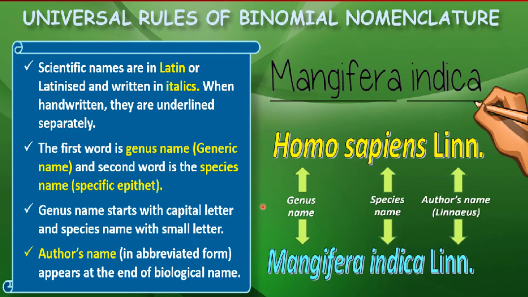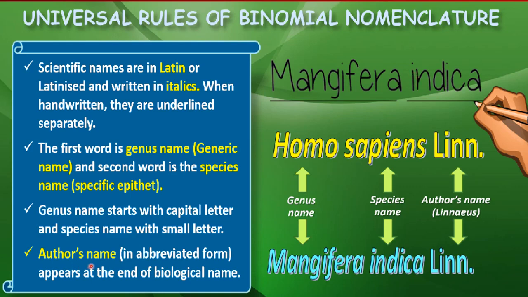Then the third rule for nomenclature is that the genus name starts with a capital letter and the species name with a small letter. So you can see here in Mangifera, M is a capital letter, and the second word, in which the species name is written, starts with a small letter. Like M is capital and i is small. So this is a rule.